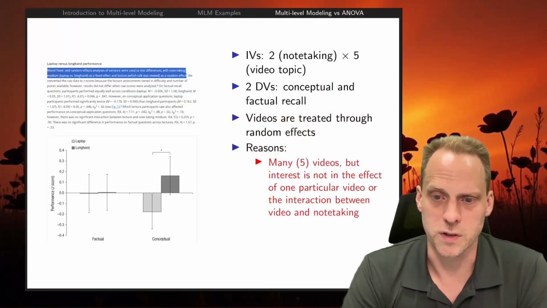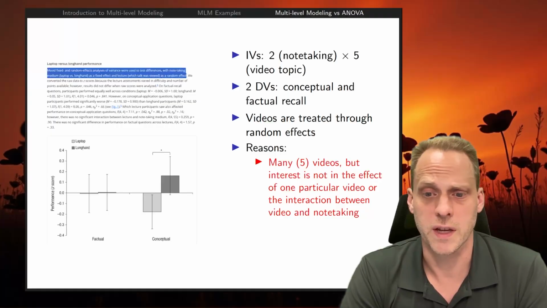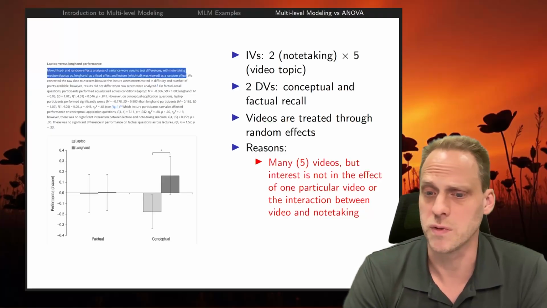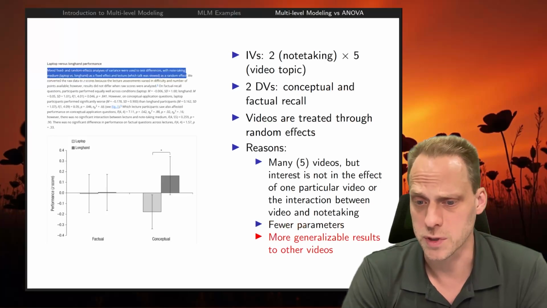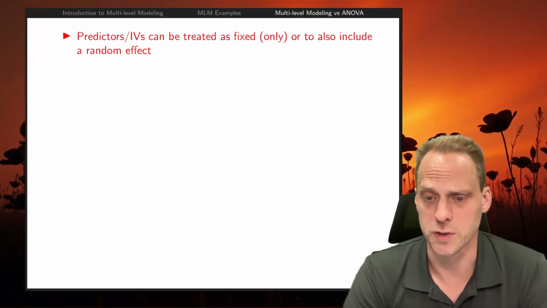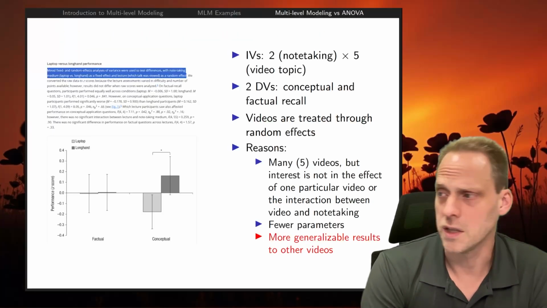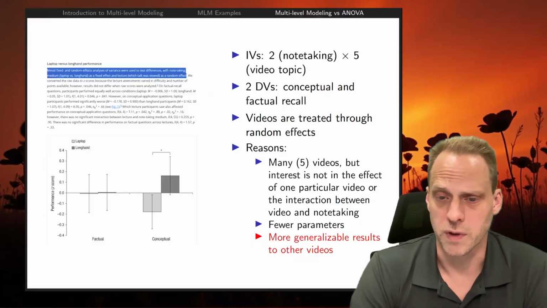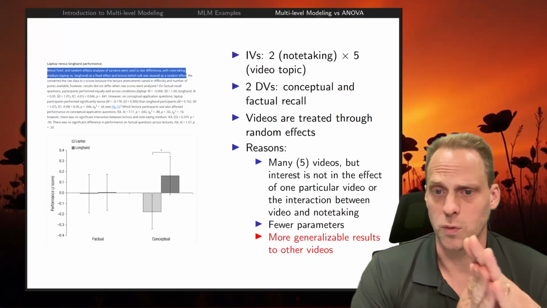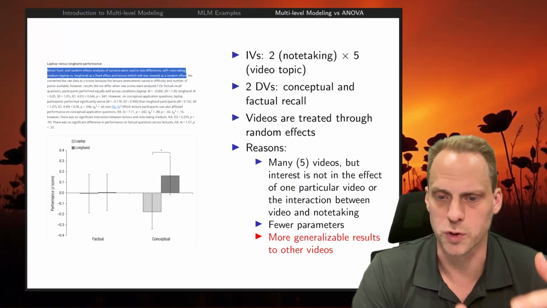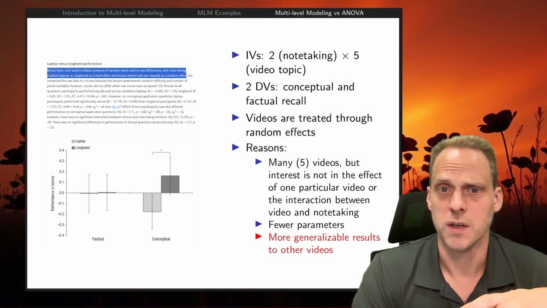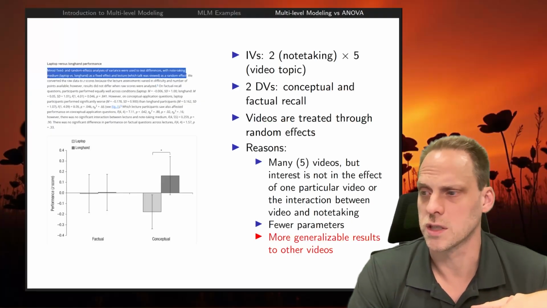There are many videos, but it is not the effect of one particular video or the interaction between videos and note taking that matters. By using a random effects model, there are fewer parameters and more generalizable results to other videos. Mainly, by treating the videos as random, they model a distribution of video topics, and the results potentially generalize to other possible topics that you could have included as well. If treated as fixed effects, it's harder to say.